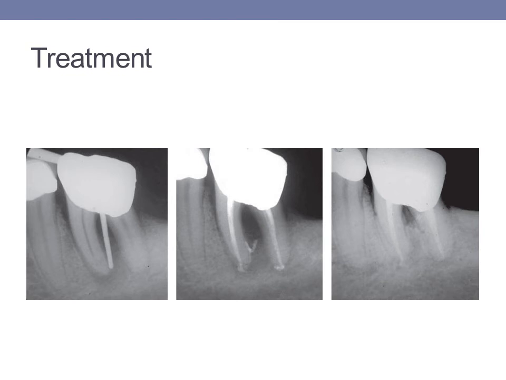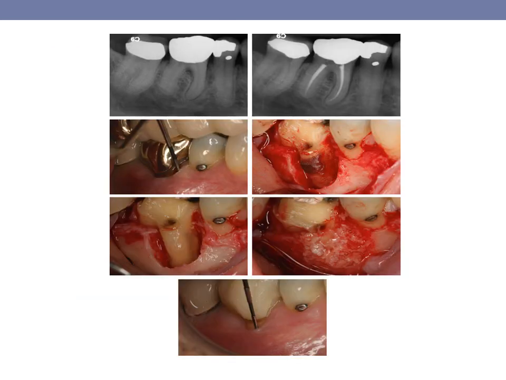Like in this case, the sinus tracing is done at the furcation area. There was no root canal treatment done and the crown was placed. So first initially the root canal treatment was completed and it was noted that there was no healing occurring in the furcation area, as it could be appreciated in the second radiographic image here. So periodontal therapy was also performed and then the healing was initiated.